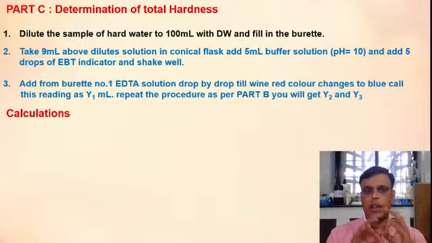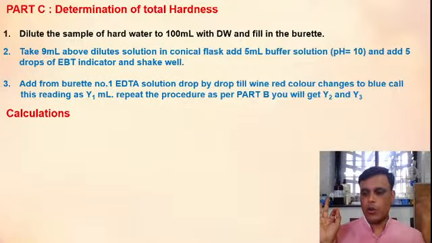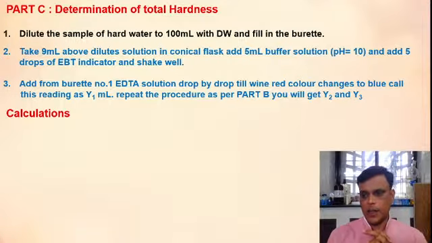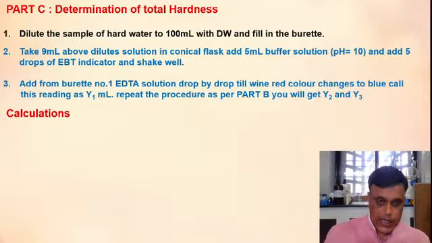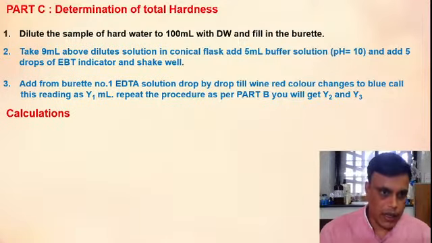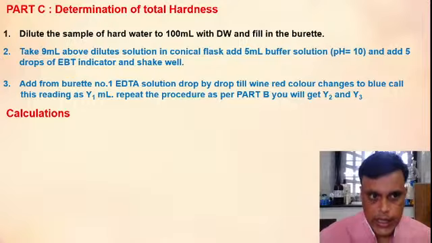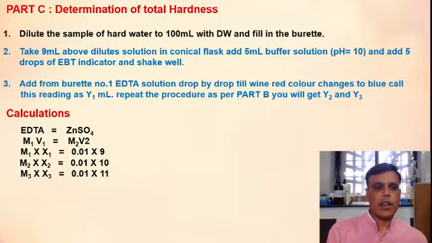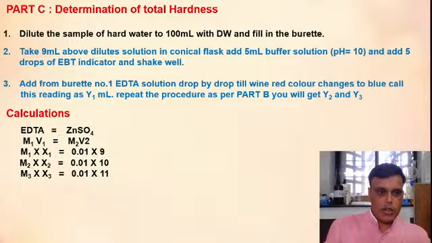So this is your experimental part. Once the experimental part is over, what do you have to do? You have to go for calculations. Calculation is the heart of the experiment. Calculation is a very important topic of your chemical experiment. So you should know the calculations. Please listen carefully about the calculations. The first calculation is to find out the exact molarity.